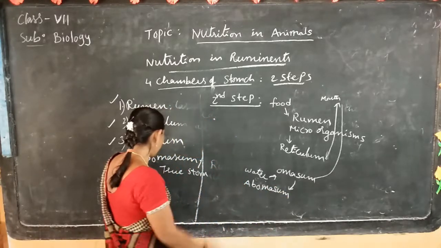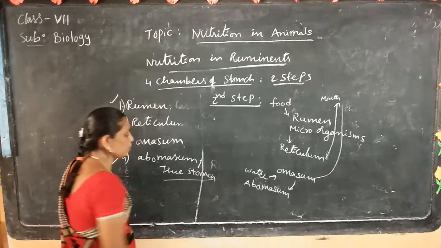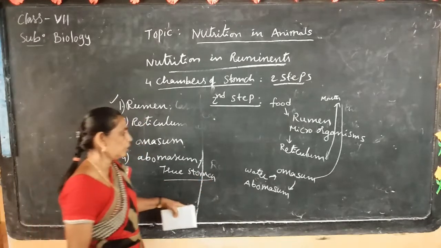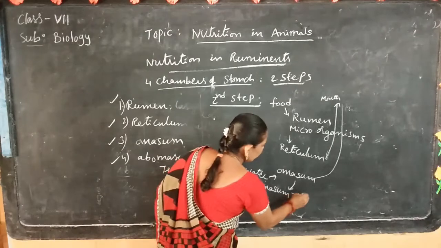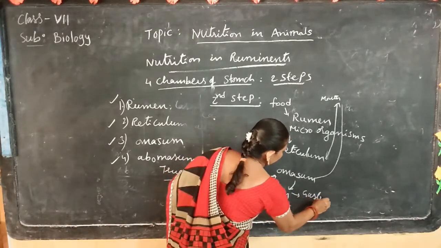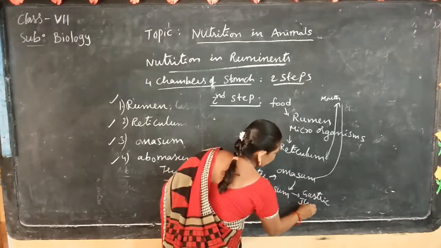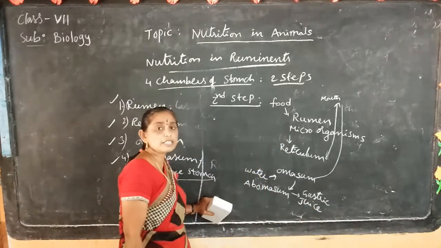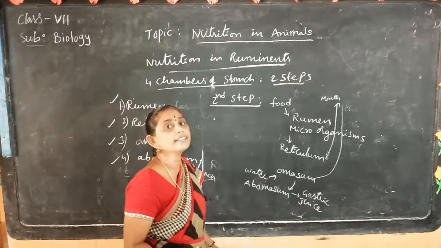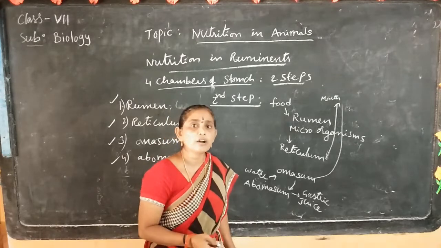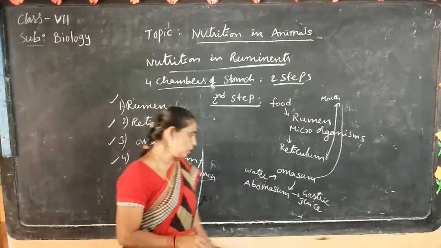The abomasum is called the true stomach, as you already know. The abomasum secretes gastric juice. It contains hydrochloric acid, which kills the harmful microorganisms present in the food.